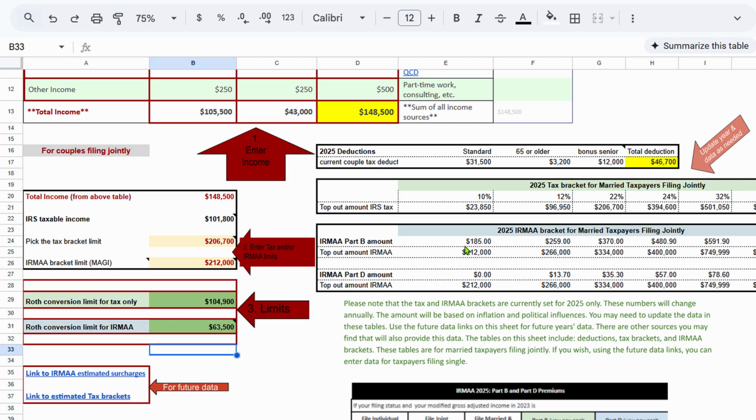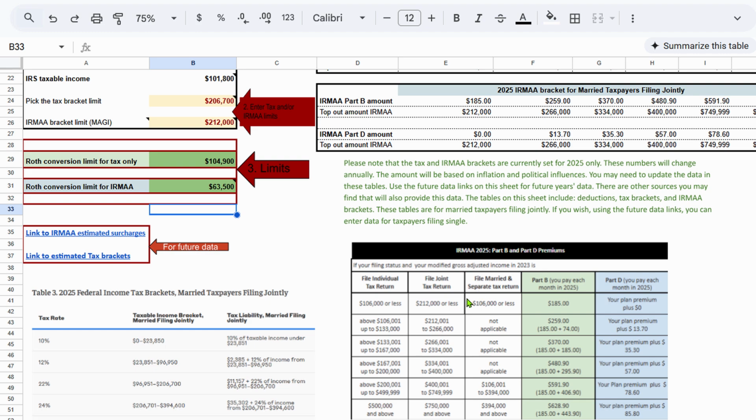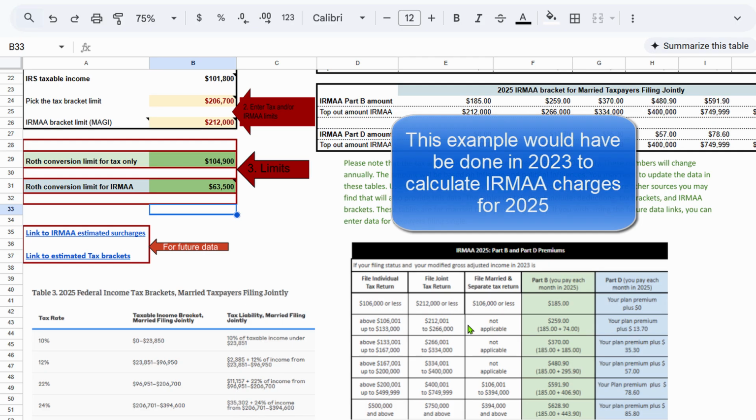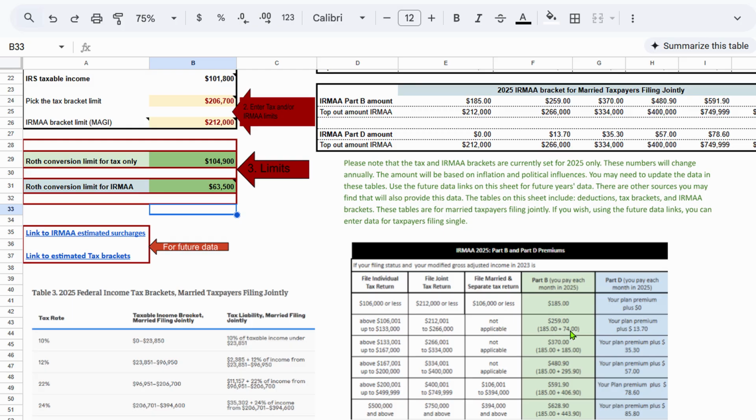Let's say, all right, you know what? I want to convert a little bit more. Let's see what happens. So the limit then will be 259. Let's go down to our chart and look at that. If we're only paying 185, the income for 2025 is 212,000. If you want to go a little higher, up to 266, we would have to pay a surcharge of $74. So that's 185, which is the minimum amount we have to pay, plus the IRMAA surcharge, which is 74. That gives us a total maximum of 259.